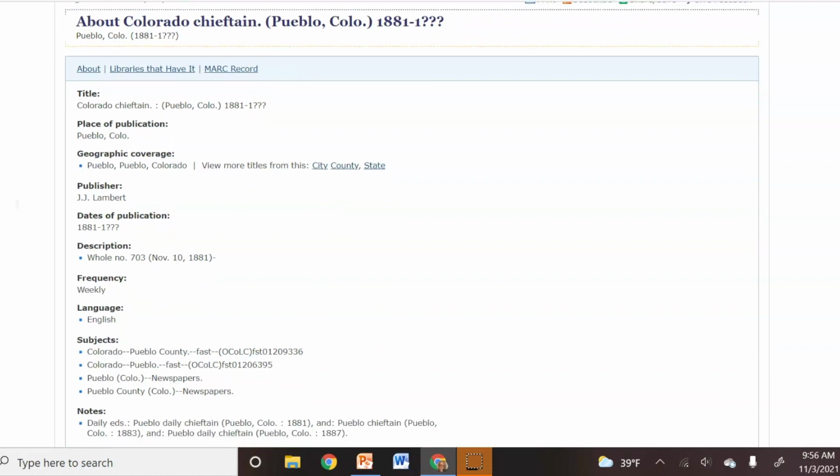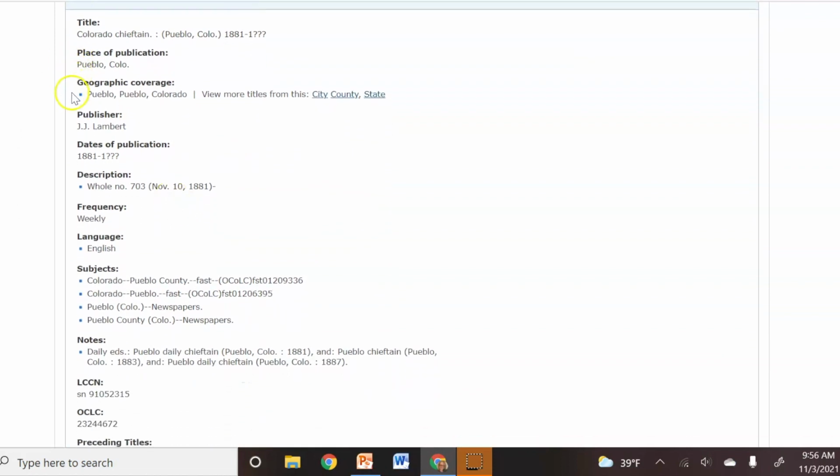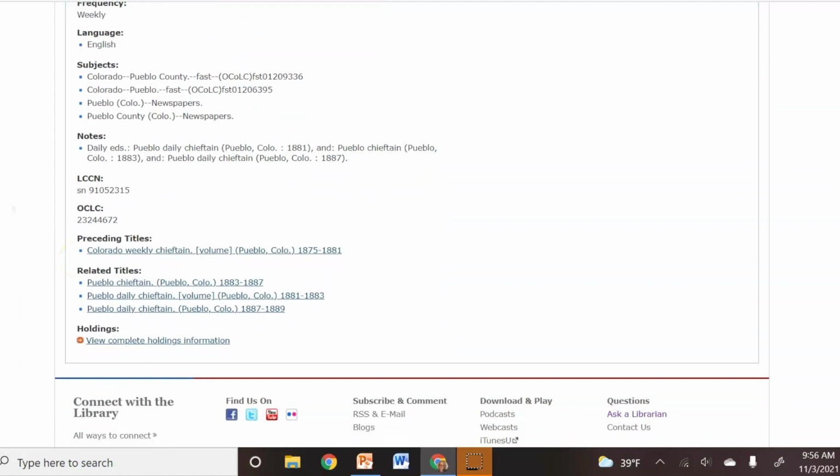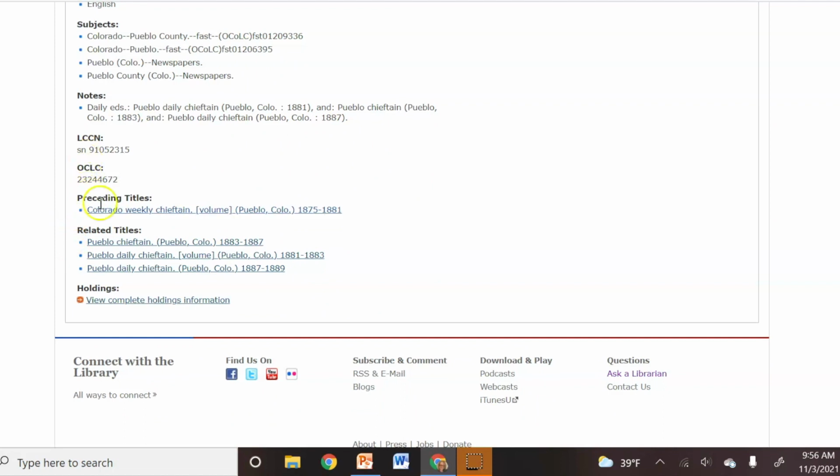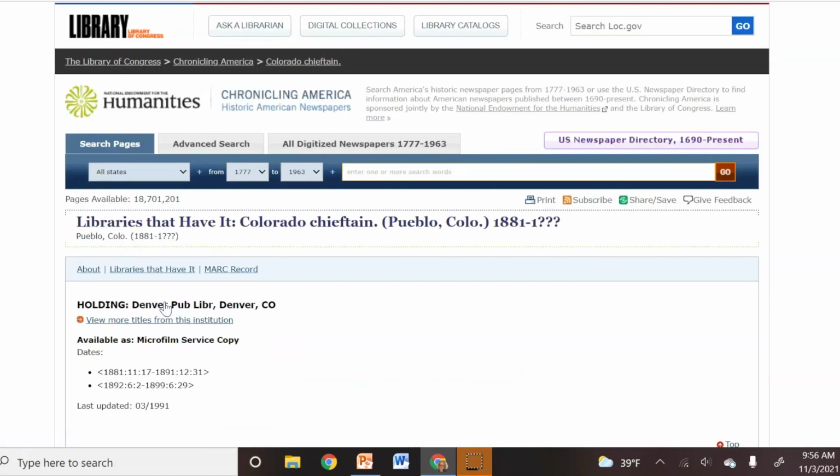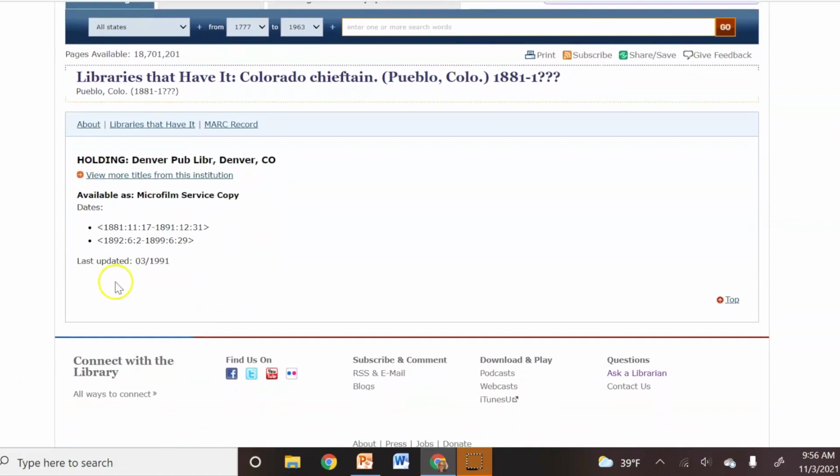Here I can see information about the name, the place, the geographic coverage, the publisher, how often it was published. And then if I scroll all the way down, I'm also going to see other related titles that this paper went by, different names. And then most importantly here, I can click to view the complete holdings so that I can see various libraries that have this particular newspaper and what format they have it in and which issues they have. Once you see this, you can plan your strategy for accessing newspaper content, either by visiting the library that's most accessible to you, or hiring a researcher to visit for you, or asking for lookup services.